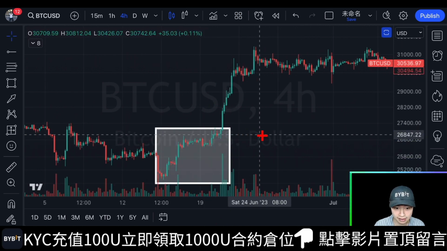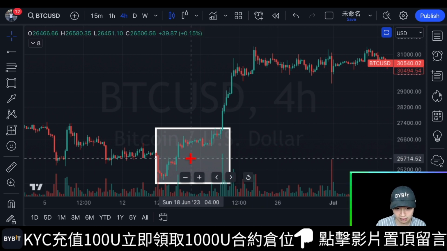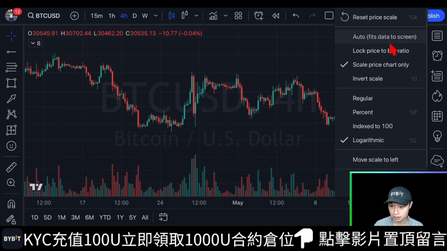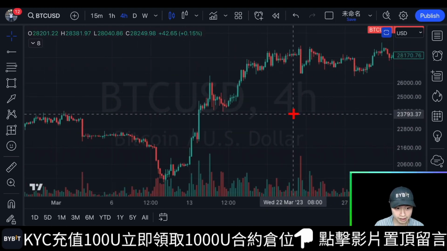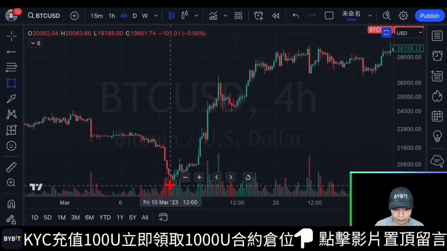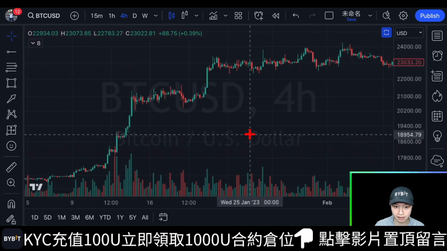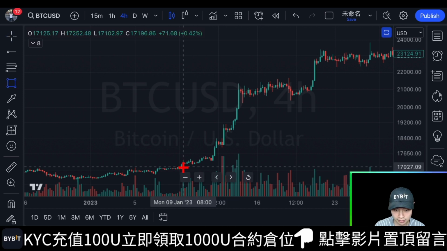Hold on. Let me turn on auto mode. These starting points, such as the one we have here, were considered valid. And they had certain characteristics. We can deduce some key points from these characteristics. Now, let's look at these recent waves. For example, the movement within this white box.